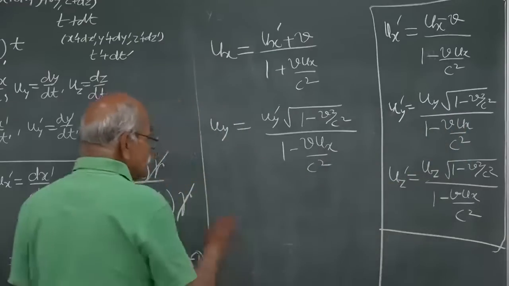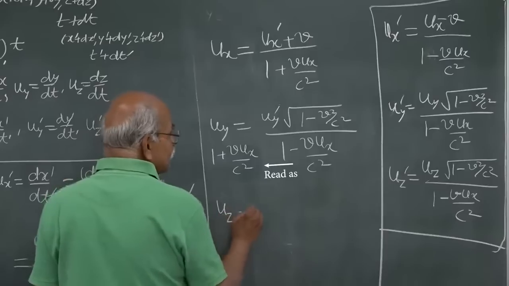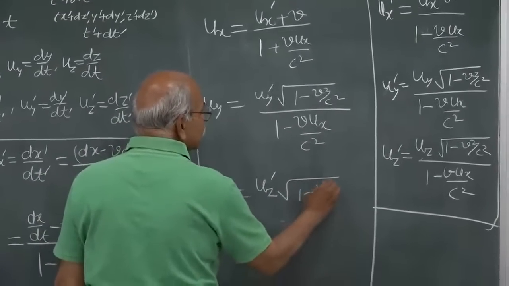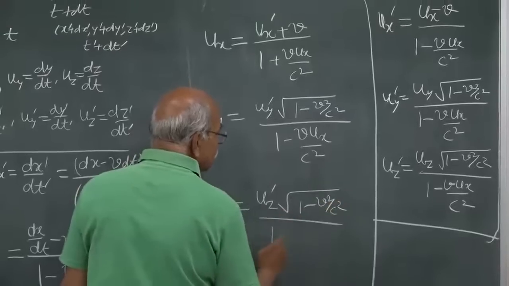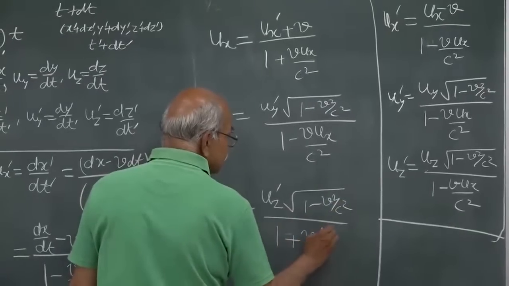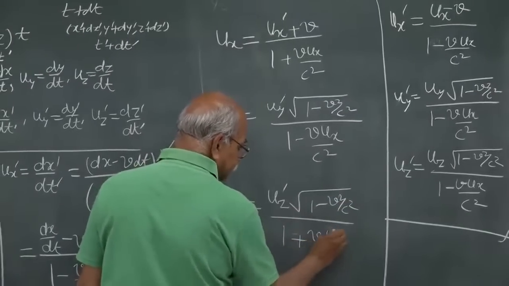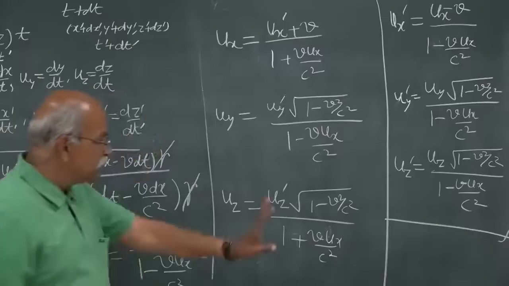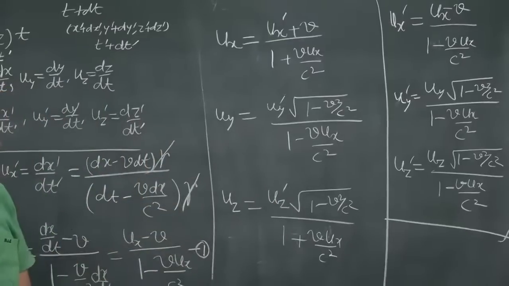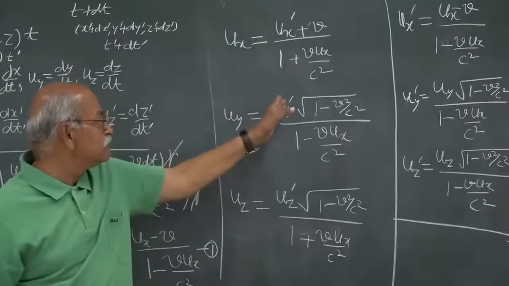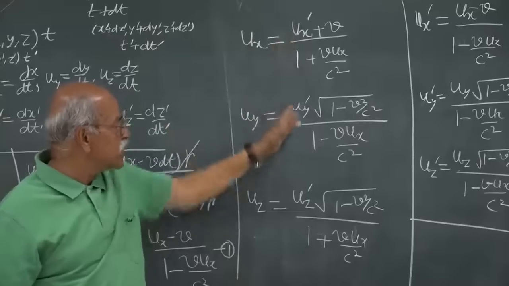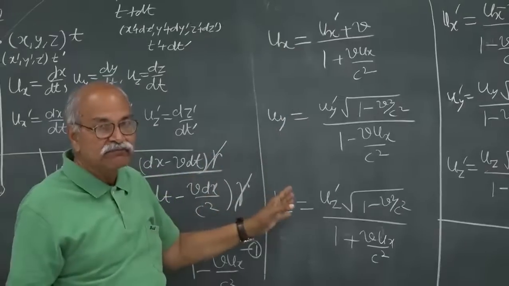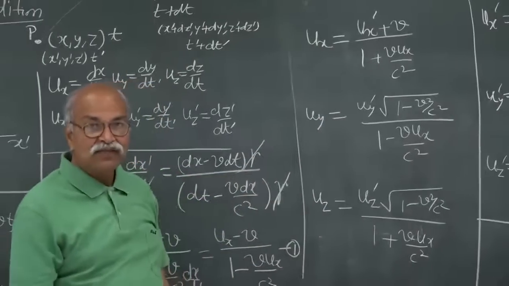So that also should be noted, and similarly uz will be uz prime times square root of 1 minus v square by c square, divided by 1 plus v ux by c square. So these are the inverse transformation equations. If you know the velocity of a particle in S prime, you can write the velocity of that particle in S. Okay, so we will stop here.